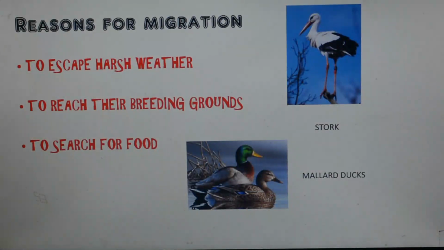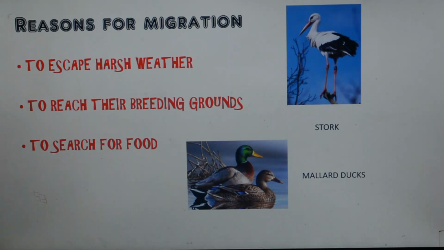The reasons are, first one is to escape from harsh weather. Harsh weather means normally the animals and birds are more comfortable in a cooler region. So if on earth one part is summer, the other part will be winter. So what they do is they breed in one region and then live in another region. To escape from harsh weather, they move from one place to another.